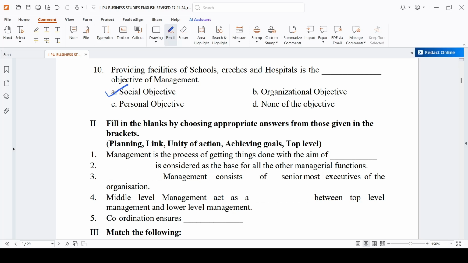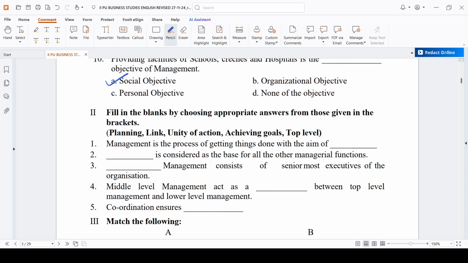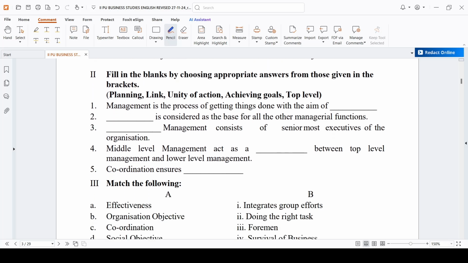Okay, we have completed with the MCQs. We have only 10 MCQs, right? It is very simple. I have already discussed those. Now come to the fill in the blanks. Management is the process of getting things done with the aim of dash. What is the major aim of management? Why is the management doing all the things? It is to achieve the objectives or achieve the goals. So first one is here, achieving the goals.